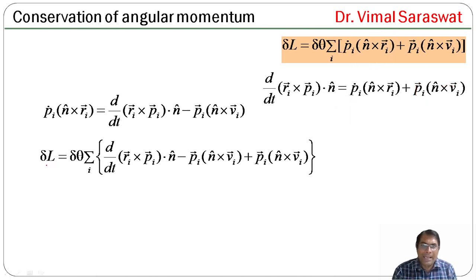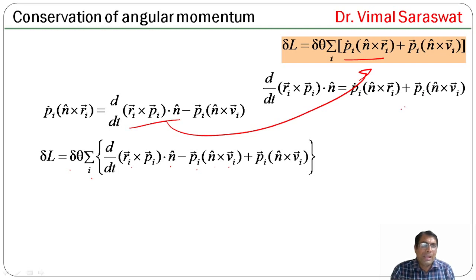So delta L equals delta theta sigma i, d by dt of Ri cross Pi dot n cap minus Pi n cap cross Vi, and this term as it is, plus Pi n cap cross Vi. Now this term and this term will be cancelled out.